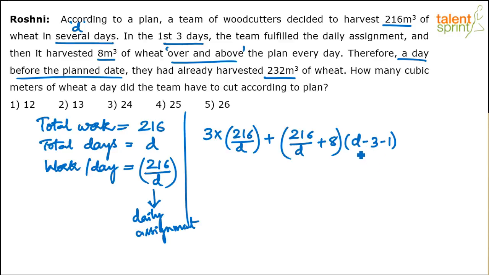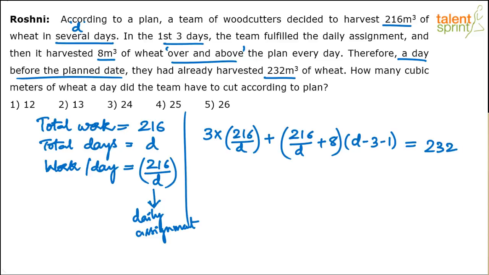But we also know that they have finished the work a day before the planned date. So that means they have taken 1 day lesser than the actual requirement, and that too they did not do 216 total, they have done 232 total.